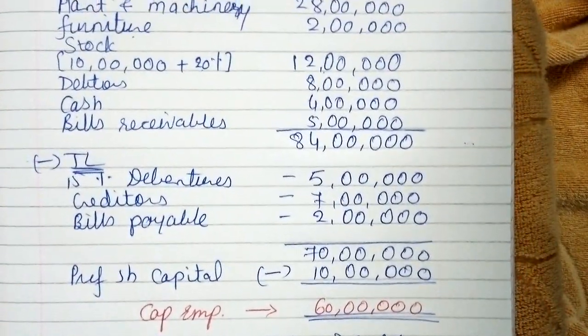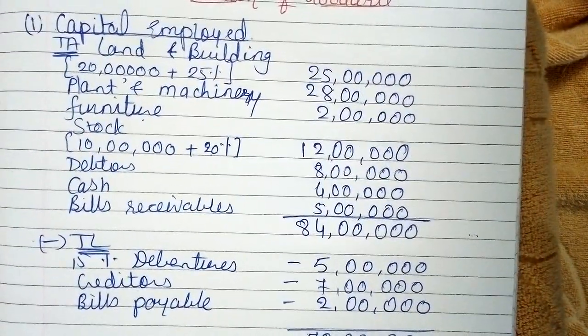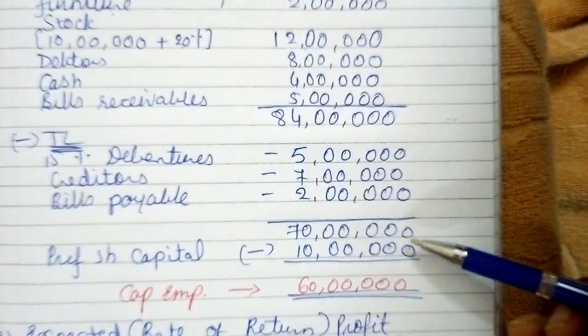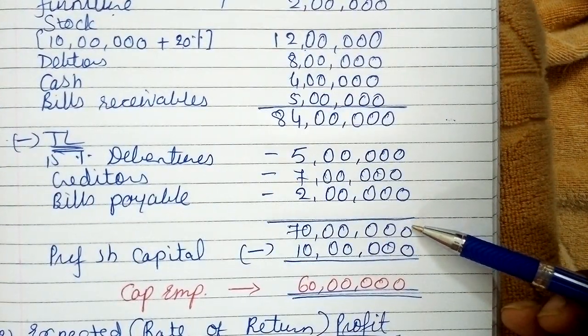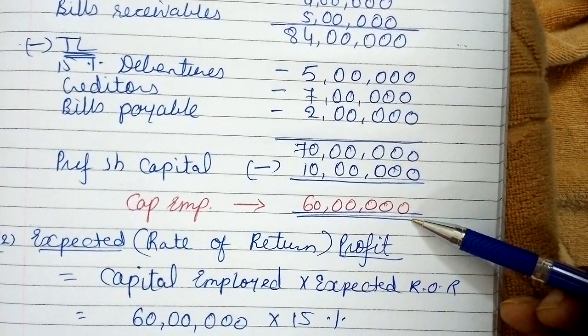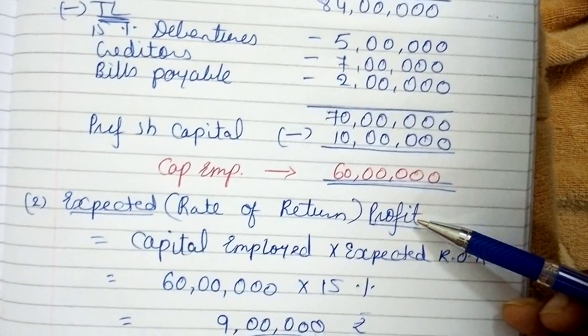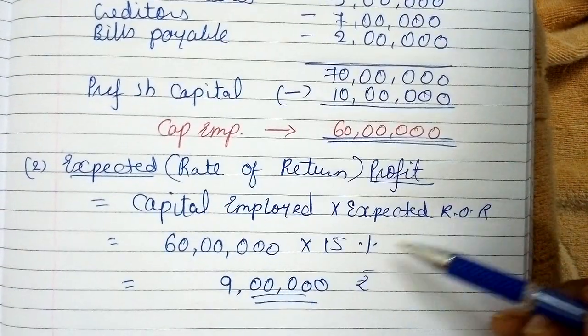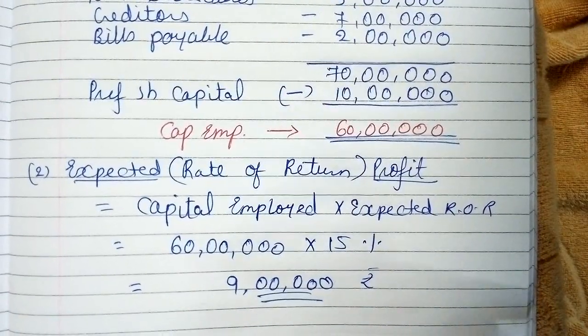The first point was calculation of capital employed, total assets minus total liabilities, we get 70 lakhs minus preference capital, so capital employed is 60 lakhs. Second point, expected profit, that is 9 lakhs. Alright.